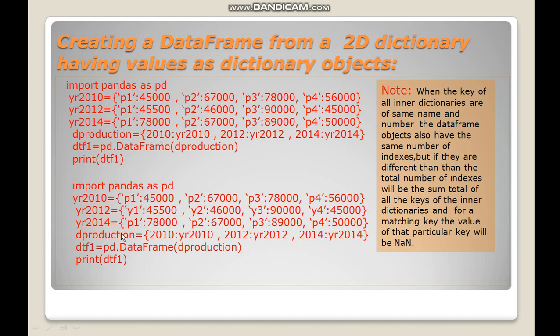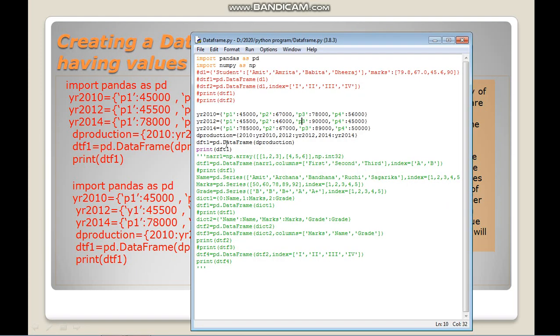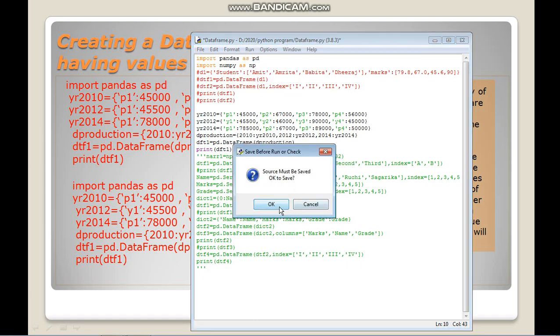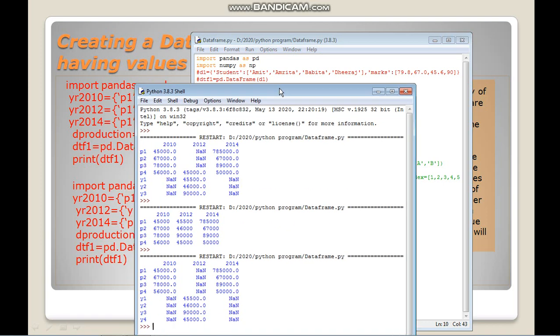So here all the key values of the inner dictionaries are the same, but here one of the inner dictionaries is not the same. So what will happen in this case? I'm just changing the code here. Instead of this P1, I'm using Y1, Y2, 4, and I will run it.